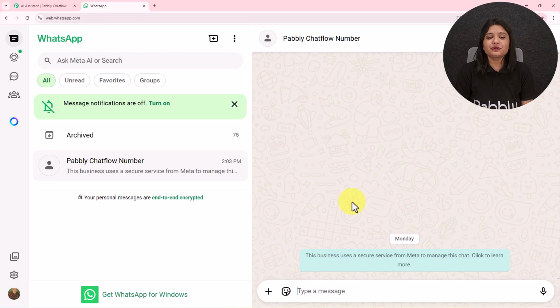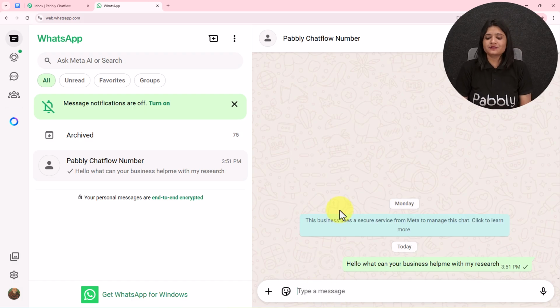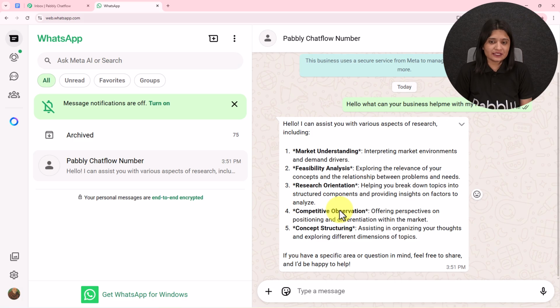For that, I'm going to open my WhatsApp and I'll send a question like, what can your business help me with my research? I have sent this question. Now here let's wait for the reply. If I receive the reply, then this is going to show me the AI agent which we have created using Pabbly Chatflow is working completely fine. So here it has sent me this answer.